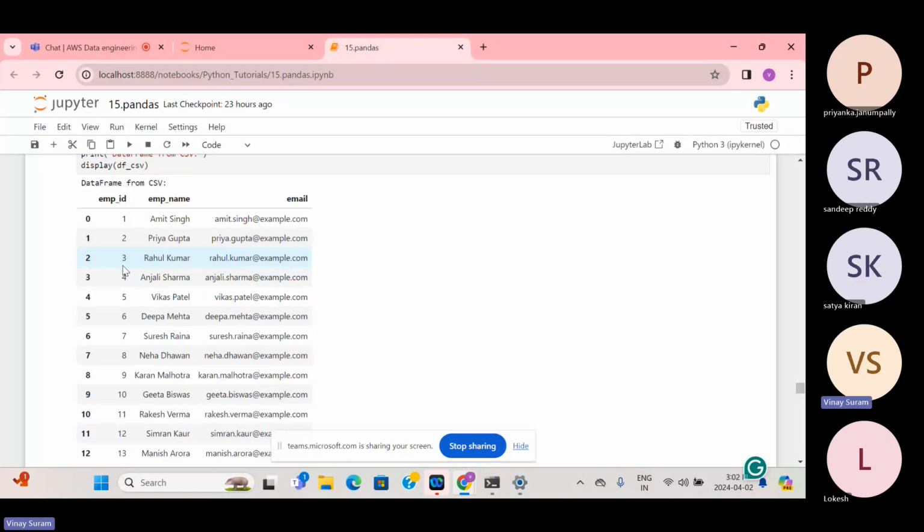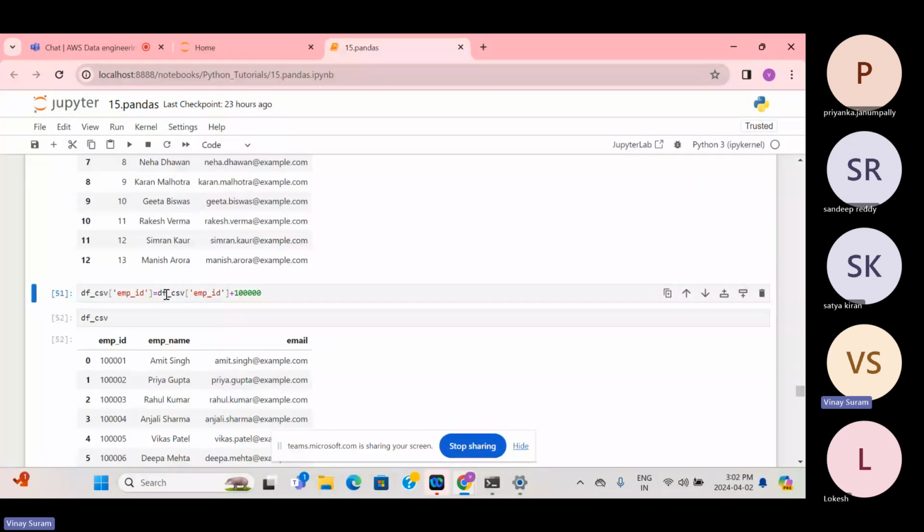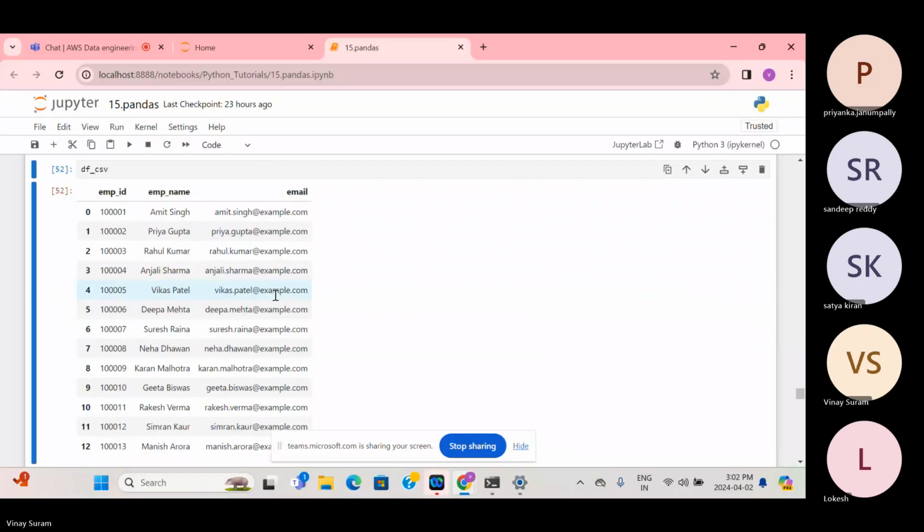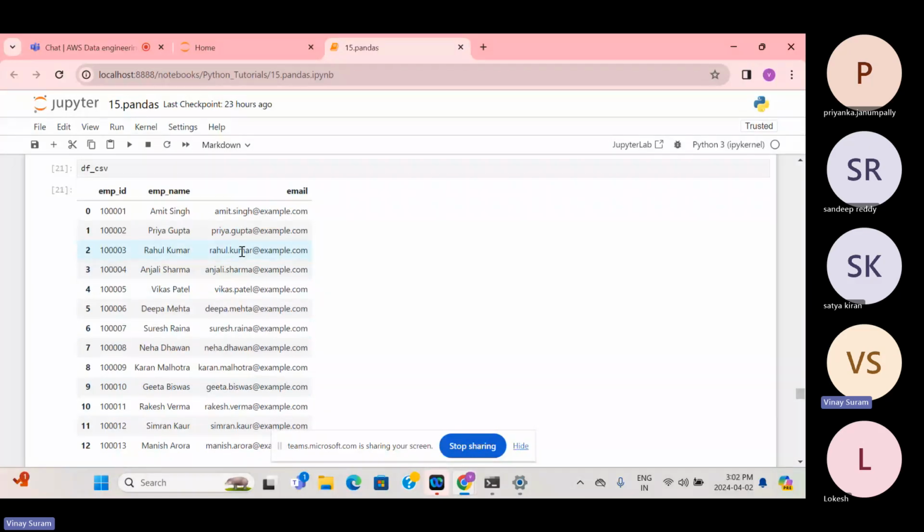So I'm adding 1 lakh to each and every record. Employee ID equals employee ID plus that value, which means we are modifying the same column, and you can see the updated version: 1 lakh one, 1 lakh two, 1 lakh three, and likewise a lot of records.